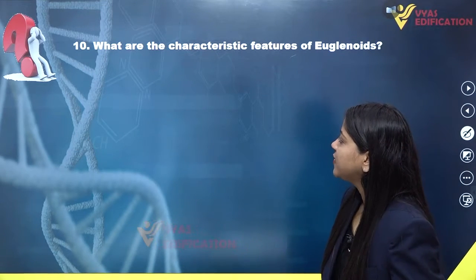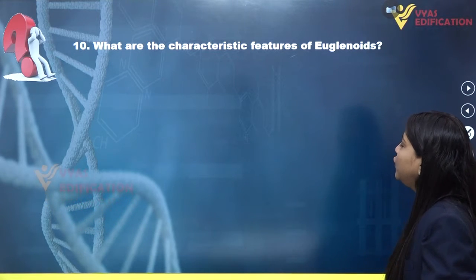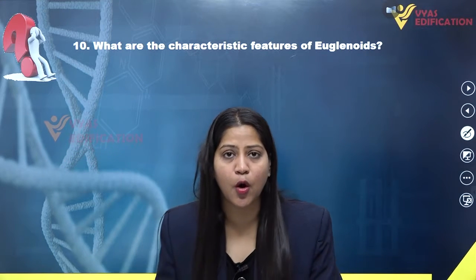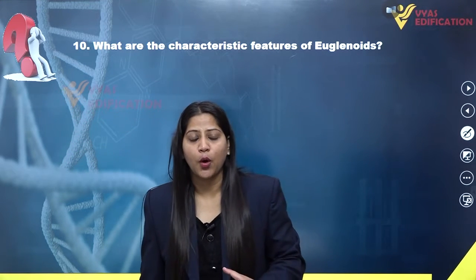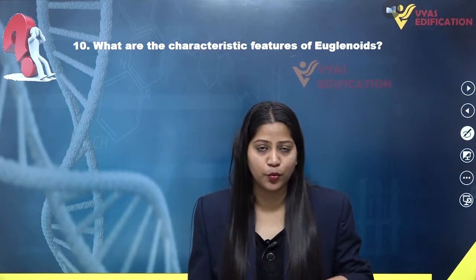Now let's come towards the next question, that is question number 10. What are the characteristic features of euglenoids? Now here we are going to talk about the characteristic features of euglenoids. First of all, we have to know what euglenoids basically are and where they are classified.